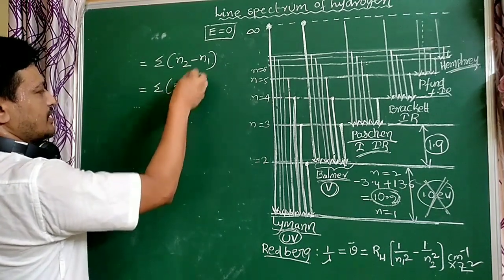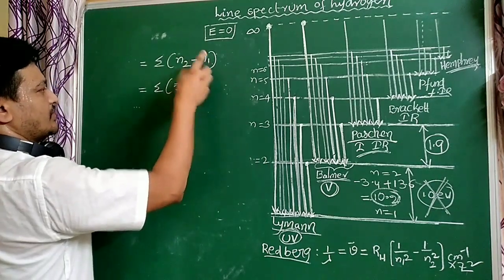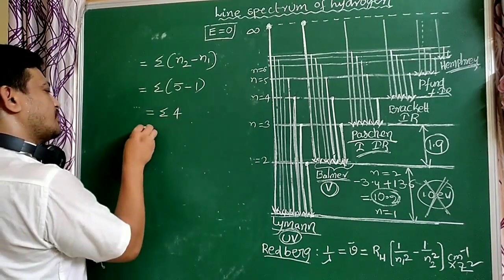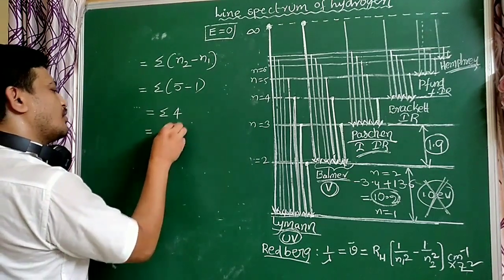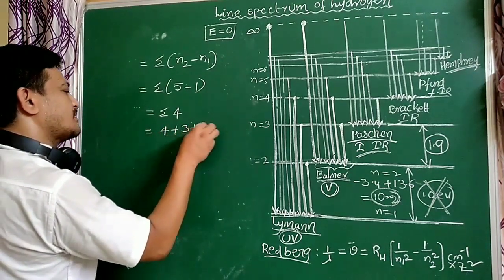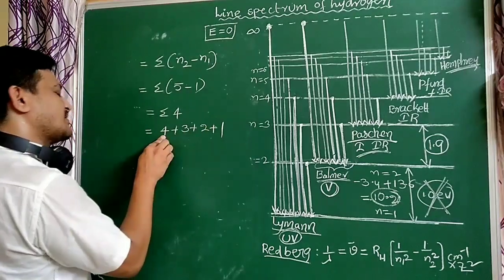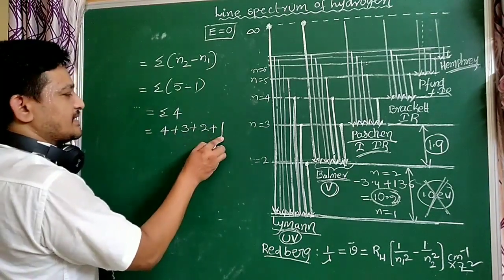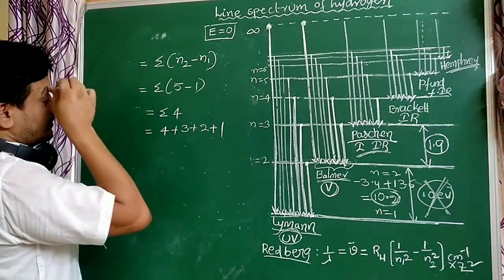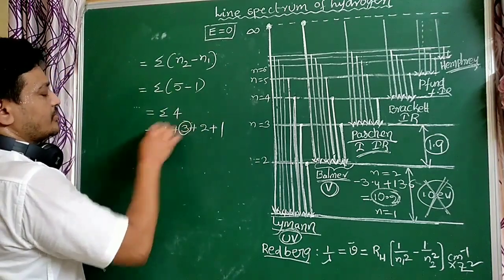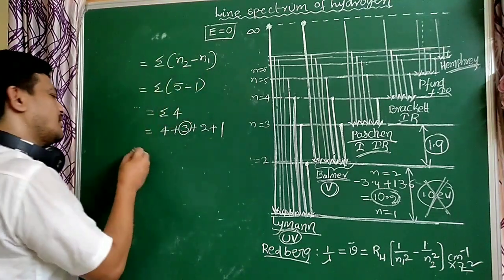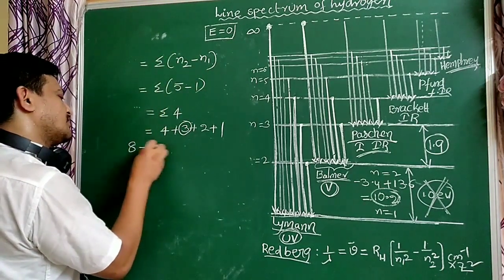It comes to the ground state, that is n1 equal to 1. So sigma 4. What is the meaning of sigma 4? Sigma 4 means 4 plus 3 plus 2 plus 1. So these are the Lyman series, Balmer series, Paschen series, and Brackett series. How many visible lines are formed? 3. That is very important. By using this formula, I easily calculate all the spectral lines.